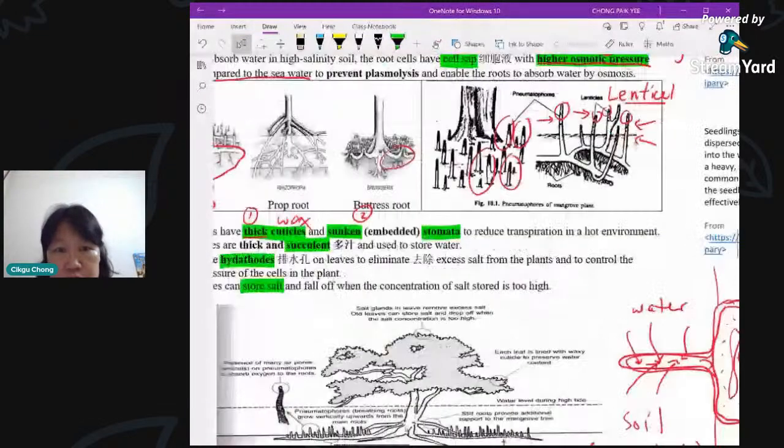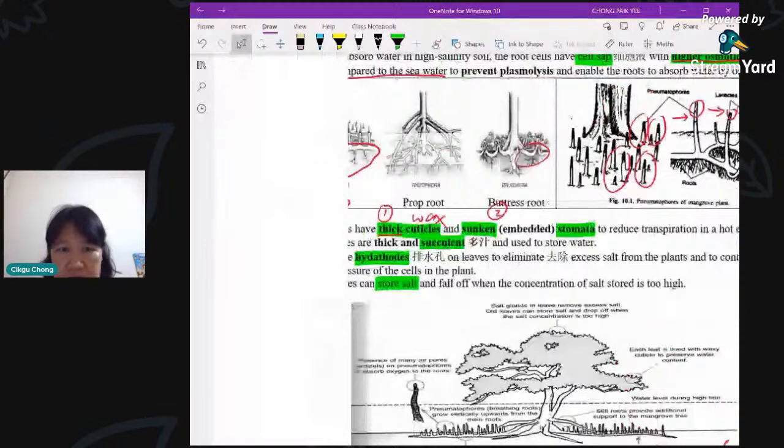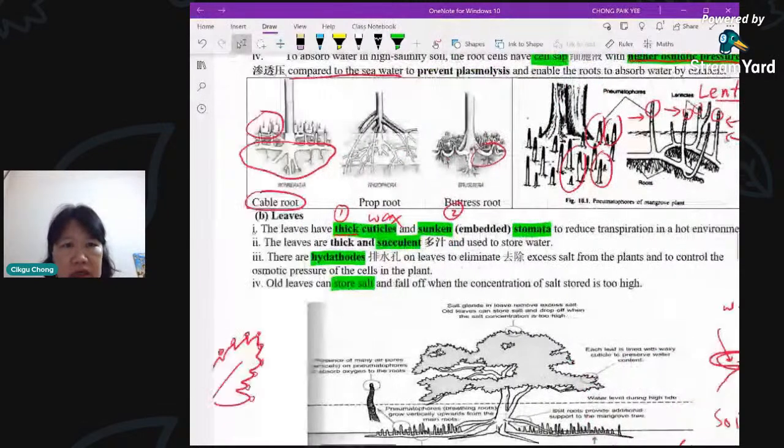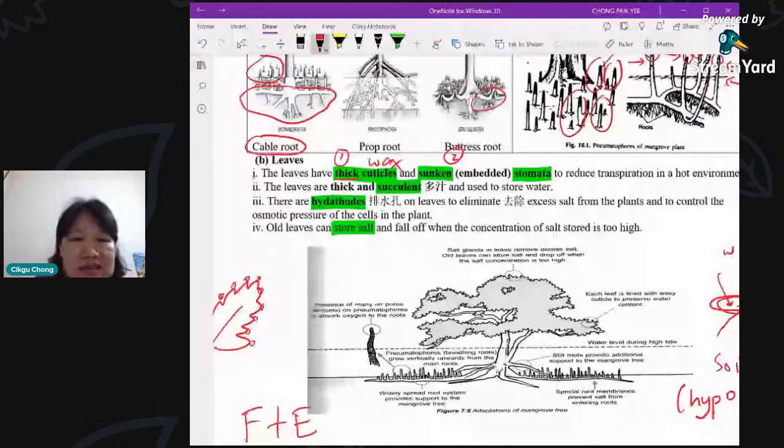That's two features for the leaves. Okay, another one is they are thick and succulent. What does it mean by succulent? Succulent means that it's very thick. It's able to have juice inside. Succulent means juicy. So it's thick, and inside there is a lot of water. It can store water, so that will overcome the problem of losing water. Okay, so it's to reduce transpiration. Don't say prevent, right? And then number three, that's number three already.